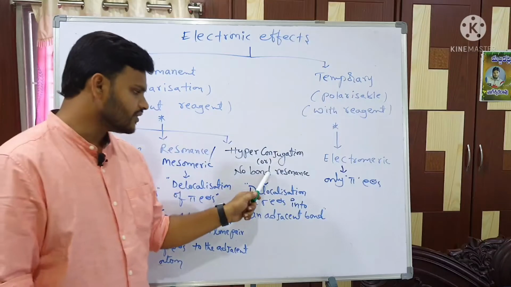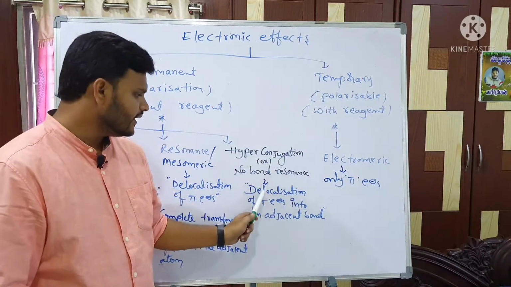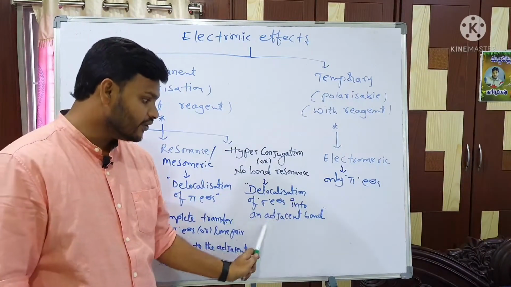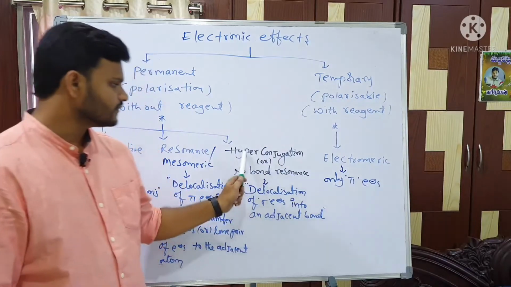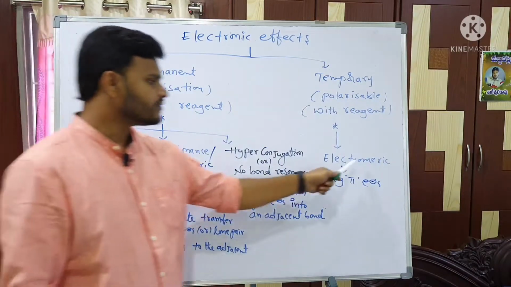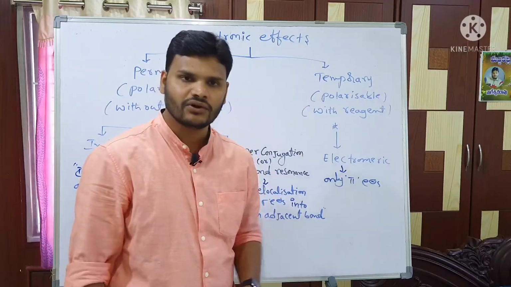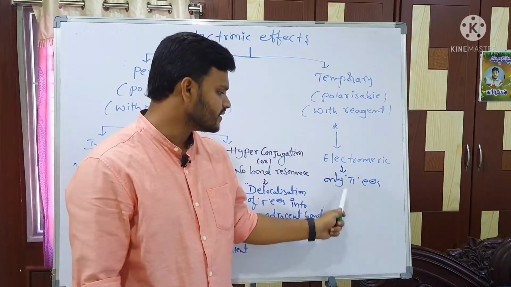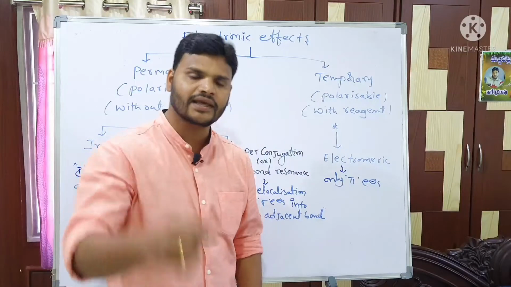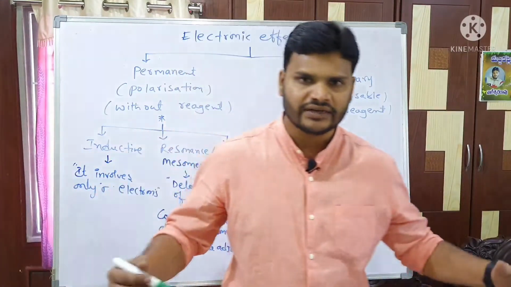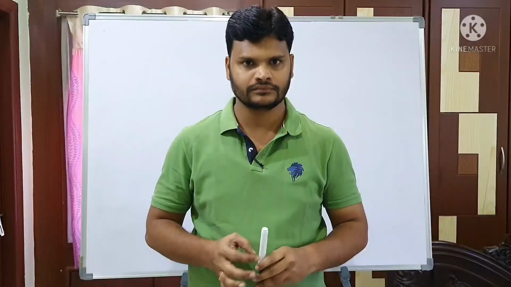Next, hyperconjugation or no bond resonance: delocalization of sigma electrons into an adjacent pi bond. This happens in hyperconjugation. Next, in the electromeric effect, if the question comes, which electrons are involved in the electromeric effect? Answer is only pi electrons. Clear? So next we will discuss clearly one by one.